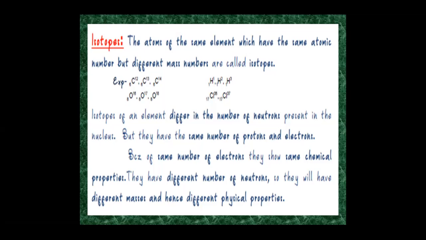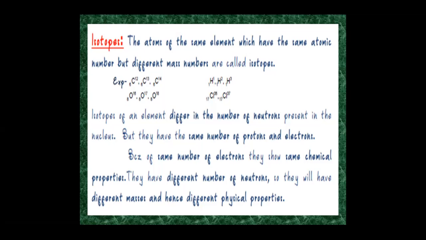And remember that isotopes of an element differ in the number of neutrons present in the nucleus, but they have the same number of protons and electrons. For example, if you take carbon, 6 and 12, the 6 indicates the number of protons and number of electrons.